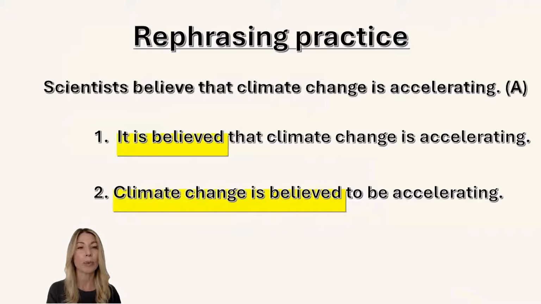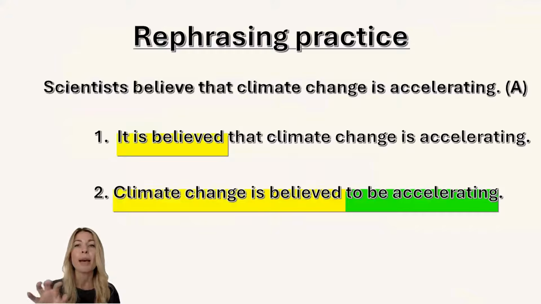But look at the second one. Climate change is believed. Yes, this is our passive, present passive form. And then this next part is somehow different from the previous examples. To be accelerating, not to accelerate, but to be accelerating. Why? Because if you look, this is called continuous infinitive. Why continuous? Because you can see to be plus verb with an ing ending.